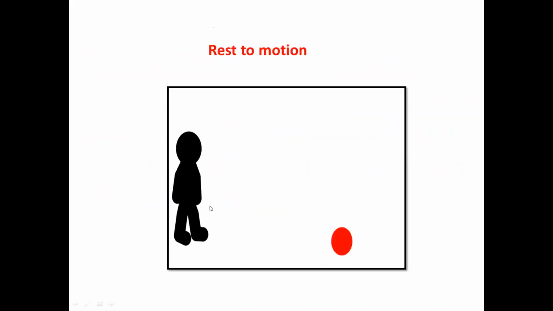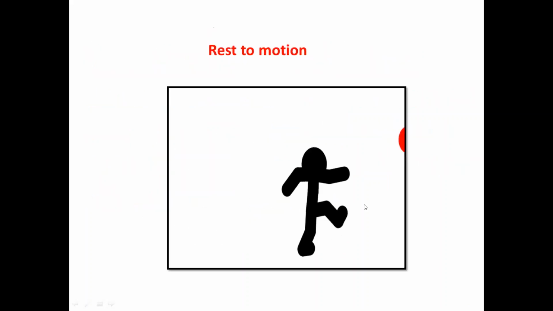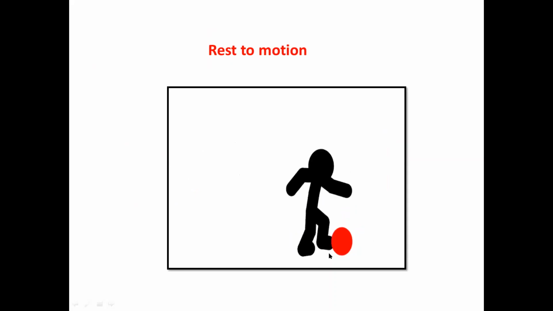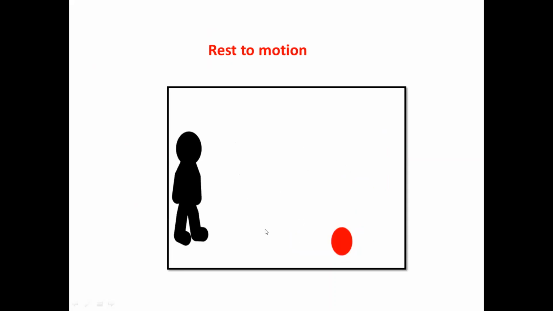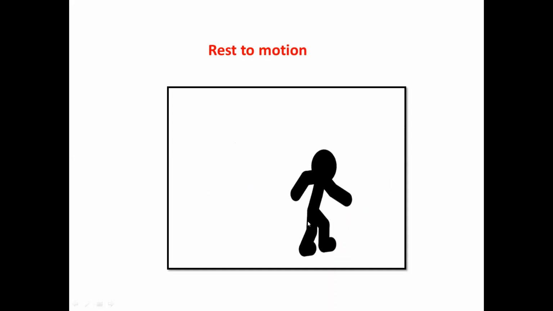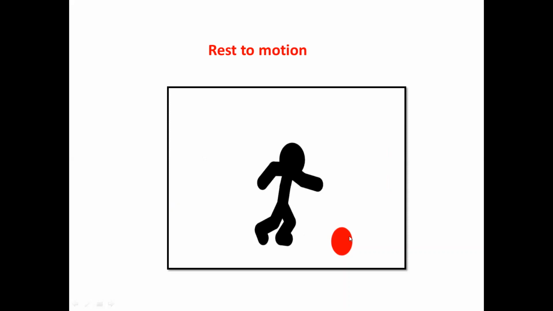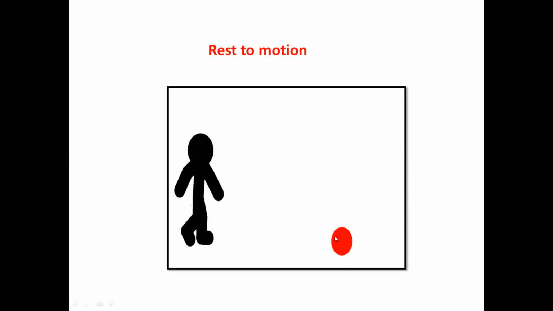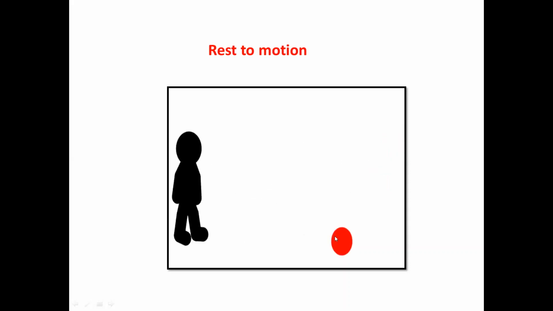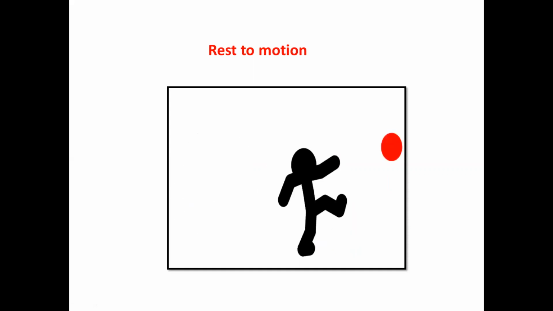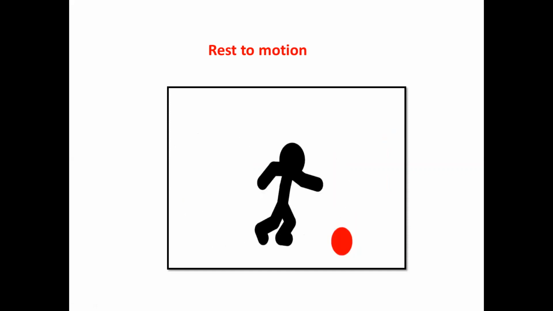Let's see the example. This ball is at rest, and will remain at rest until and unless this ball is kicked by a man. So this man has kicked the ball and the ball starts moving, so bringing the object in motion. So according to Newton's first law of motion, the object at rest will remain at rest until and unless a force acts on it.